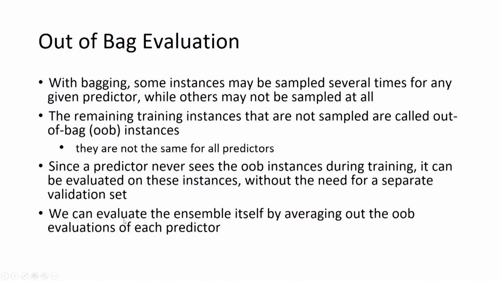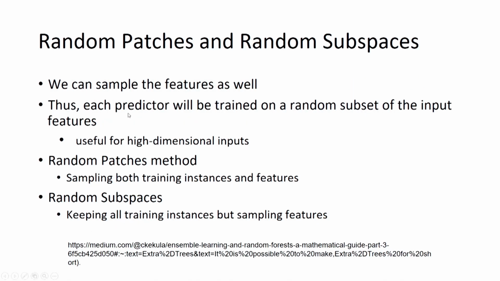Now we can evaluate the whole ensemble model also by taking the average of the out of bag evaluation of each predictor. This is the concept of out of bag evaluation, which means we do not need to create a validation set initially. The remaining instances that were not sampled for the predictors can be used for validation purposes.